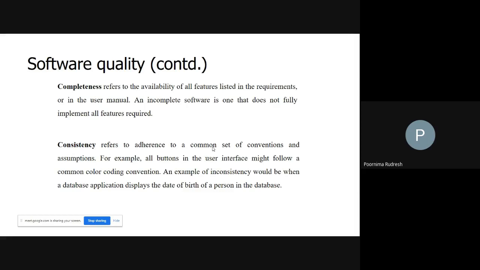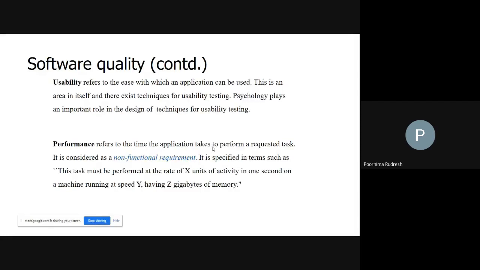So the next dynamic quality requirement, or quality attribute, is usability. What is usability? Usability refers to the ease with which an application can be used. This is an area in itself, and there exist techniques for usability testing. It means that whenever the application is developed and given to the user, the user should be able to operate it easily. Then we say that it is usable.